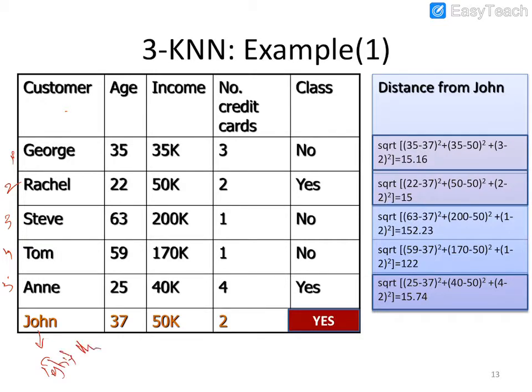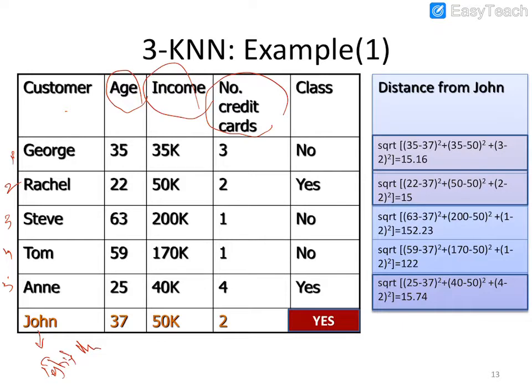One more attribute is mentioned: age, income and number of credit cards. Suppose we are going to assume whether the person is eligible for acquiring the loan or not.